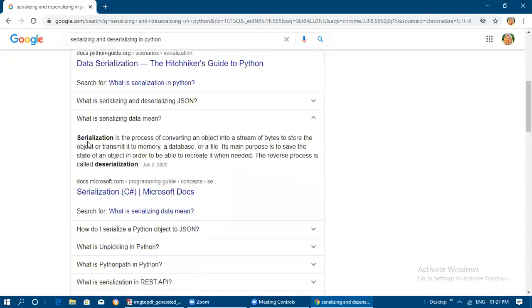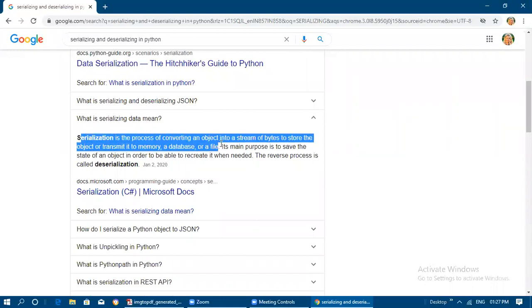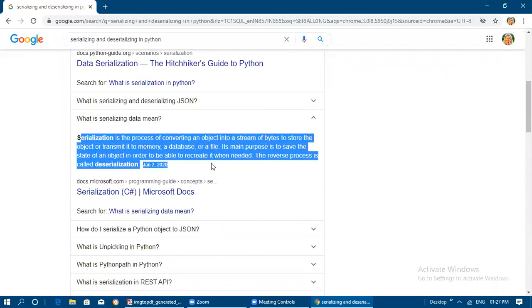So let us see what serialization means. It is the process of converting an object into a stream of bytes to store the object or transmit it to memory, a database or a file. That is only known as serialization. Its main purpose is to save the state of an object in order to be able to recreate it whenever needed. So the state of the object is not going to be affected.